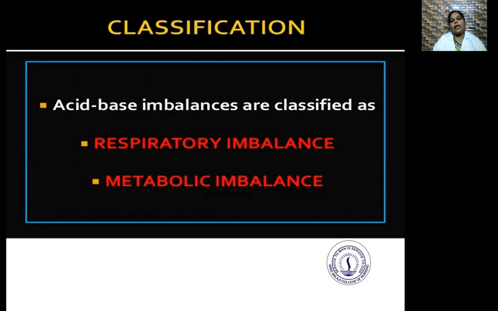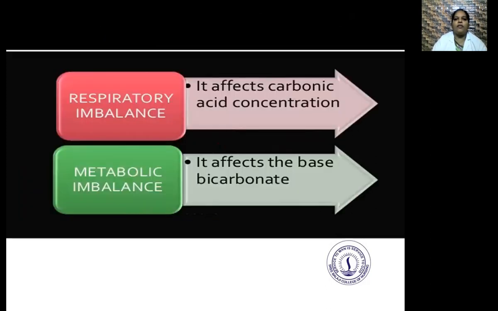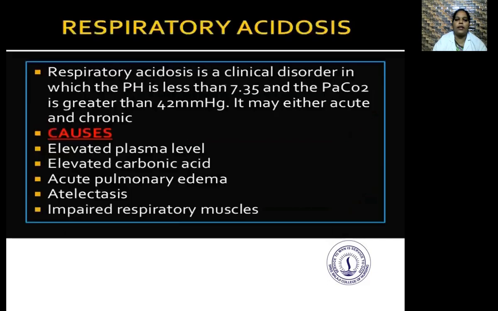Classification. The acid-base imbalances are classified as respiratory imbalance and metabolic imbalance. First is the respiratory imbalance. It affects the carbonic acid concentration. And metabolic imbalance affects the base bicarbonate.